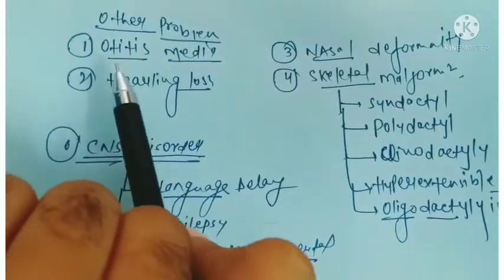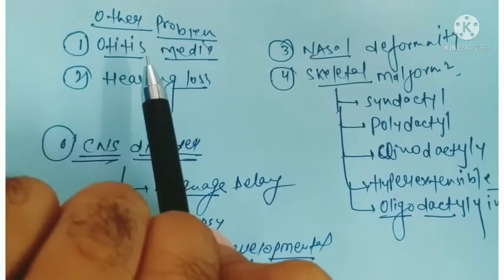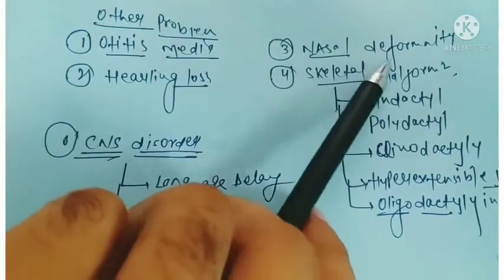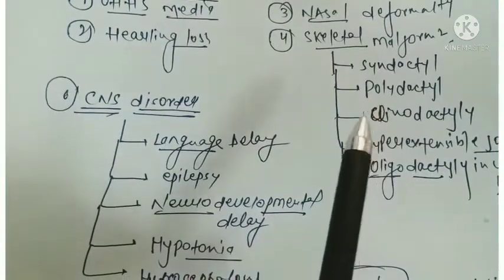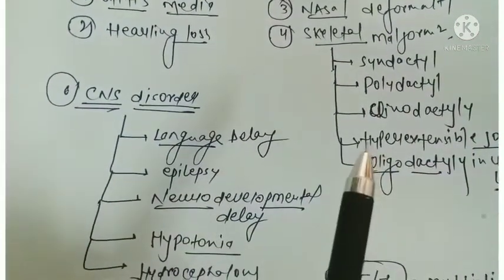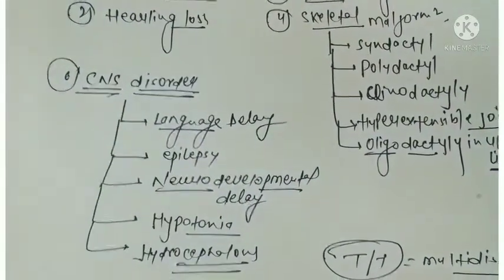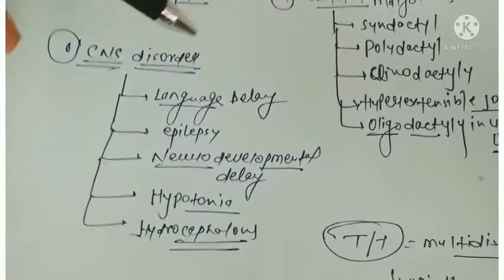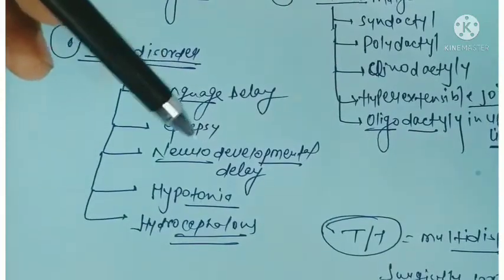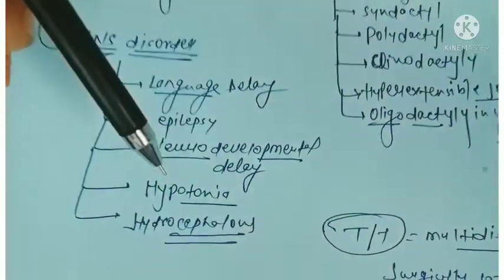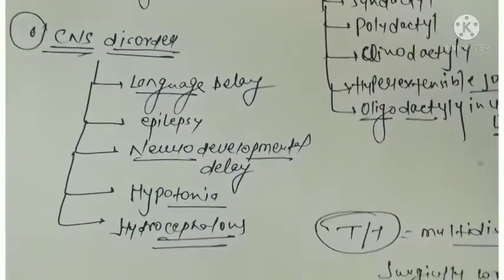There are other problems also associated with Pierre Robin syndrome, like otitis media, hearing loss and nasal deformity. There can be skeletal malformations also, like syndactyly, polydactyly, clinodactyly, hyperextensibility of the joints, and oligodactyly of the upper limb. There can be CNS disorders also, like language delay, epilepsy and neurological developmental delay. Hypotonia and hydrocephalus can also be observed.